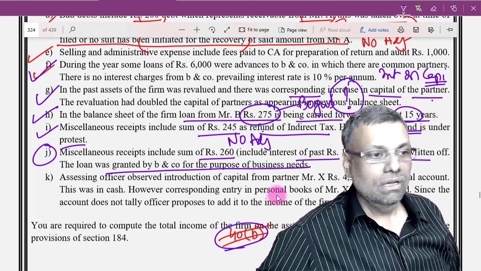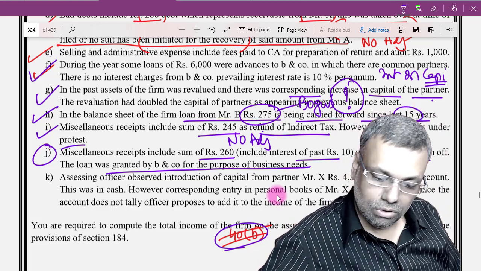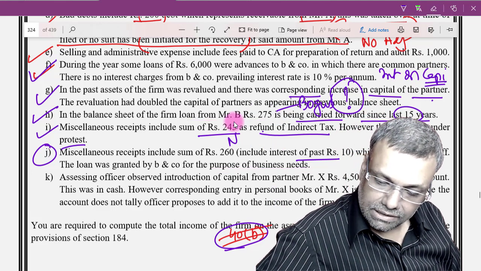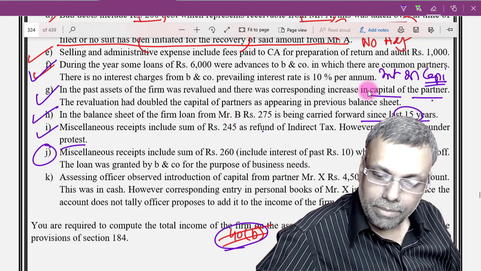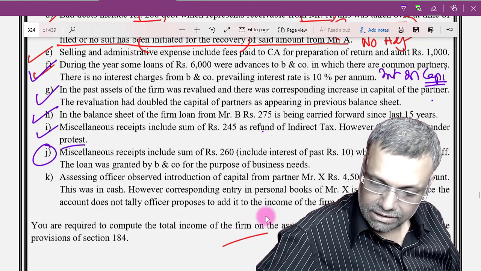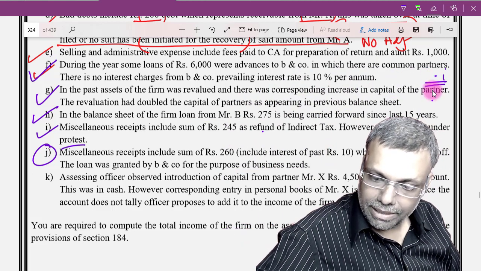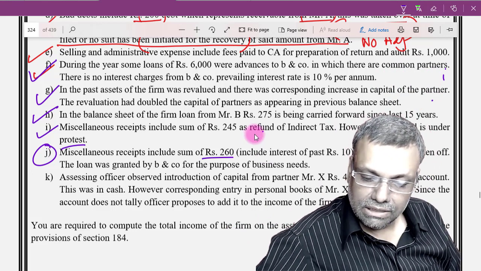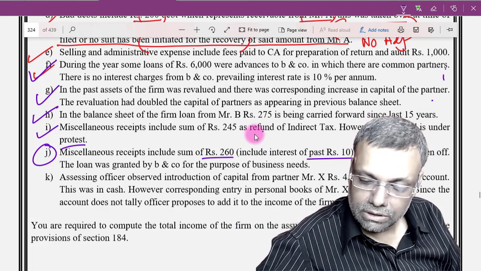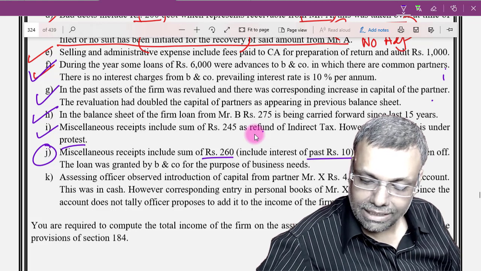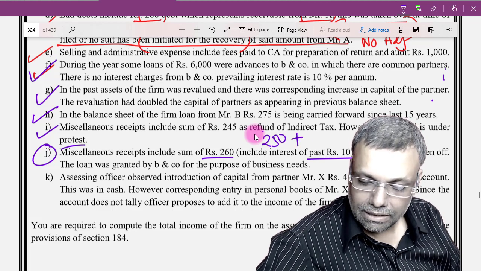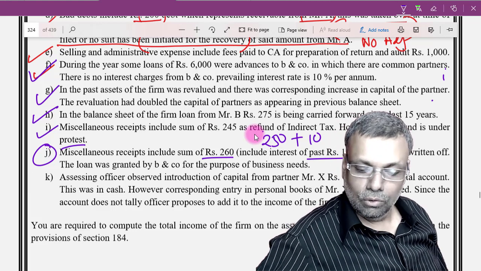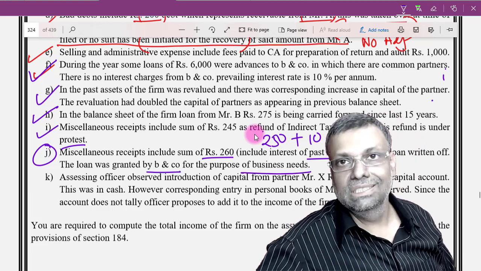Okay, now when it comes to the interest and the loan which is written back, even these kinds of situations are very practical and very important. So I will say 250 plus 10.